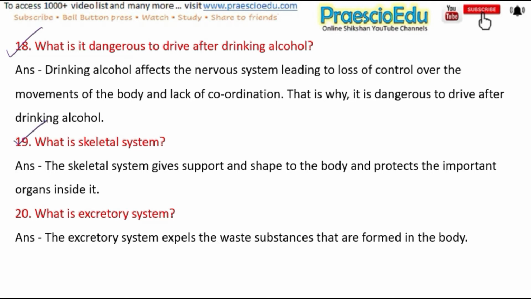Next question is, what is skeletal system? And the answer is, the skeletal system gives support and shape to the body and protects the important organs inside it. Next question is, what is excretory system? And the answer is, the excretory system expels the waste substances that are formed in the body.